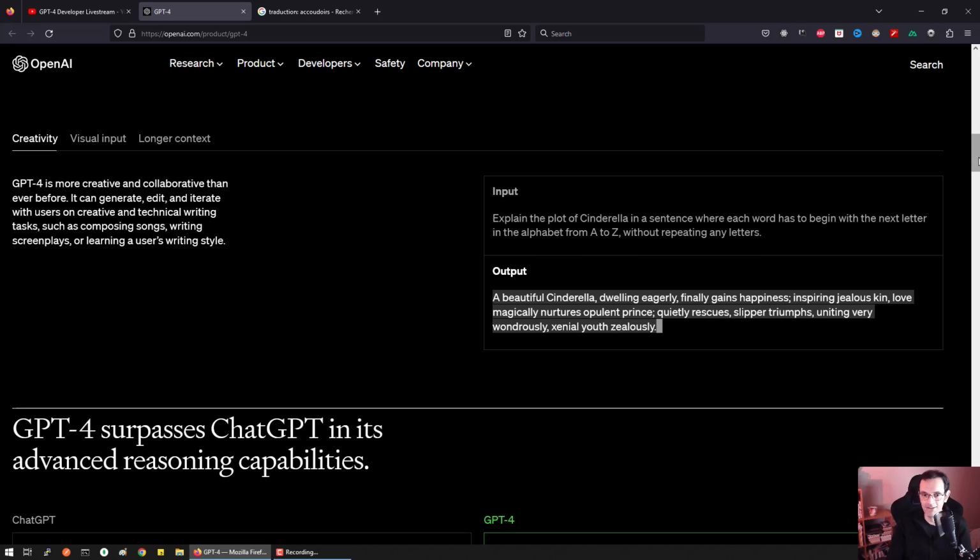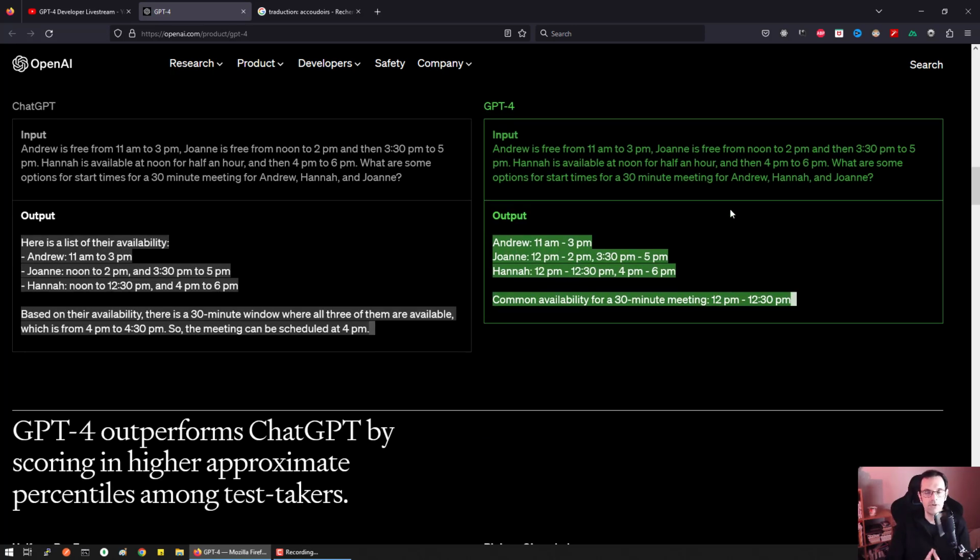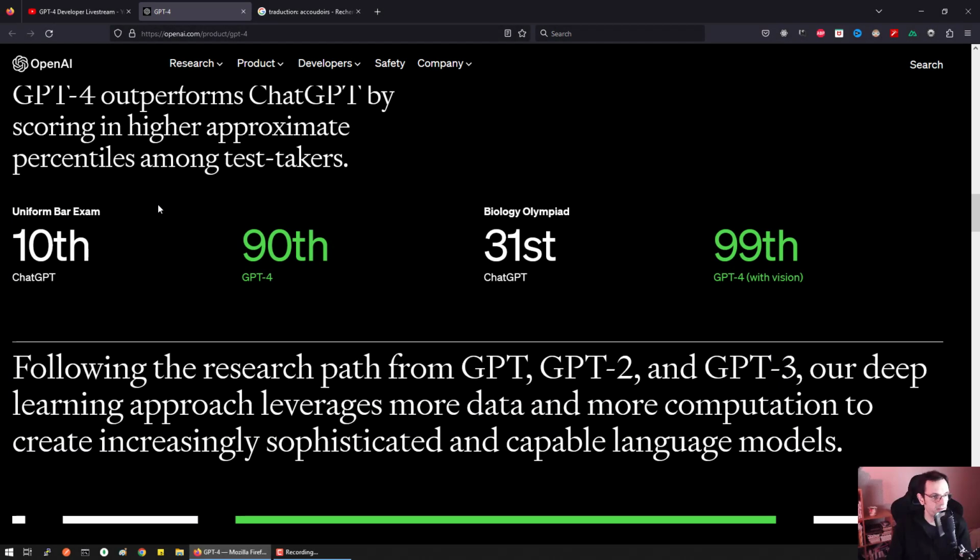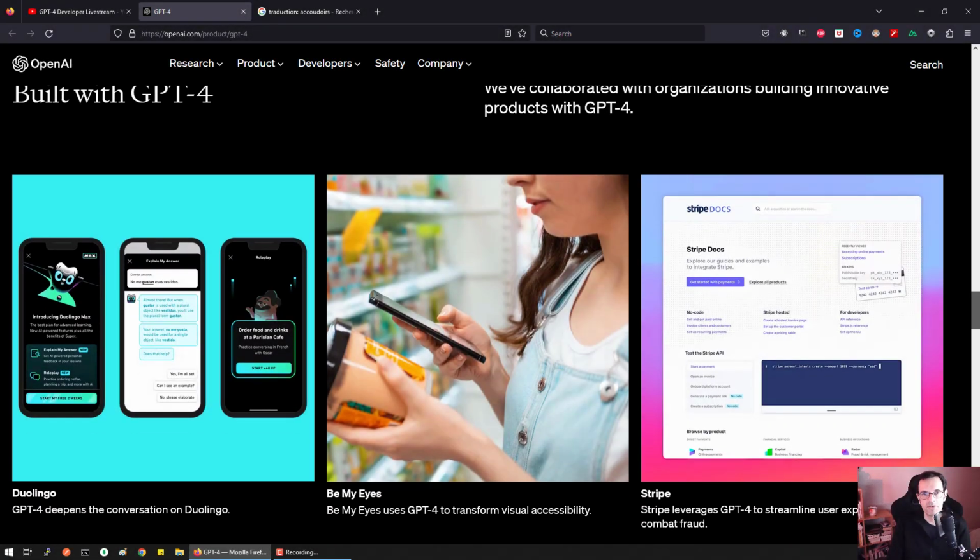It's just crazy. Also, GPT-4 is able to understand more complex tasks in a more efficient way than GPT-3. So here you have two guys, Andrew and Joanne, who need to find a common spot for a meeting. They need to find common availabilities. And here you can see that GPT-4 manages to find common availabilities. Same thing here, so you can see now ChatGPT performs also better at the bar exam and also at biology Olympiad. Who is already using GPT-4?